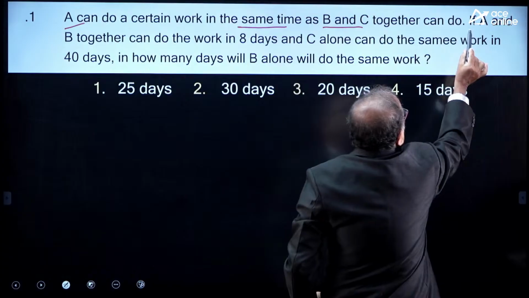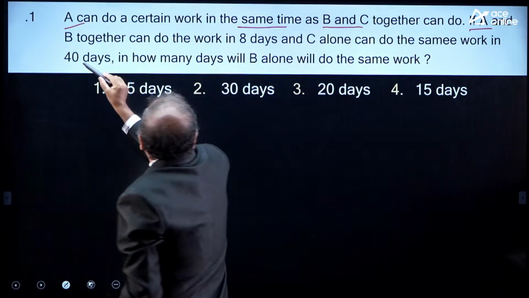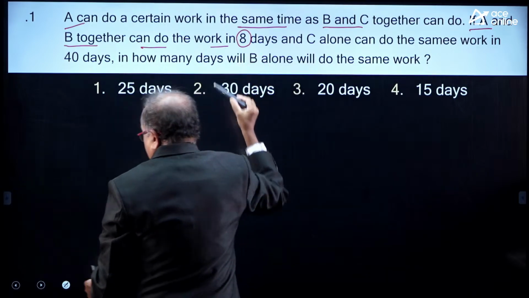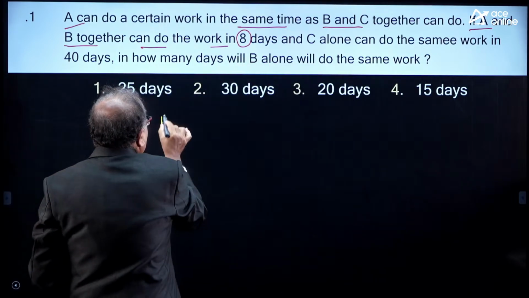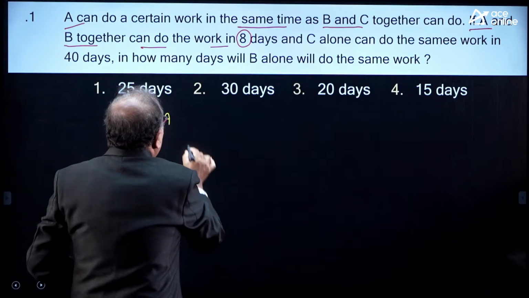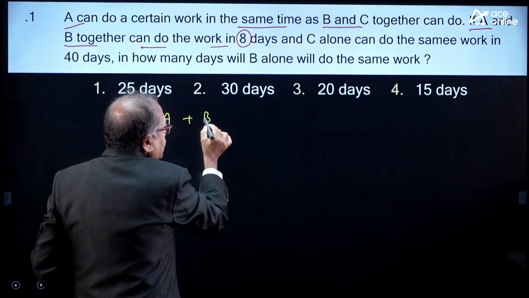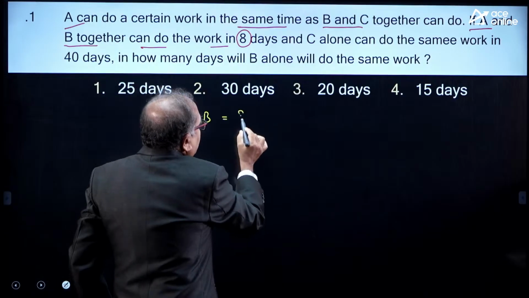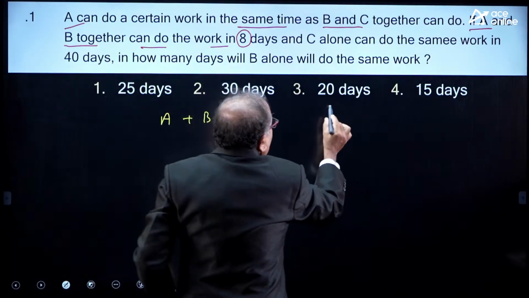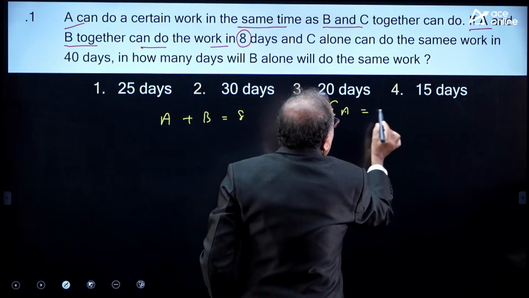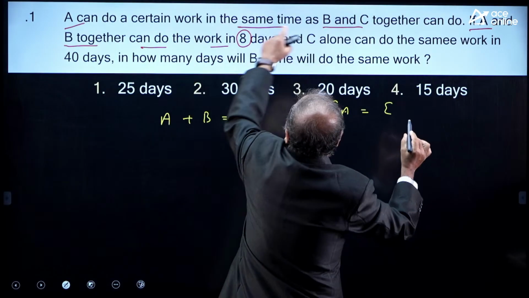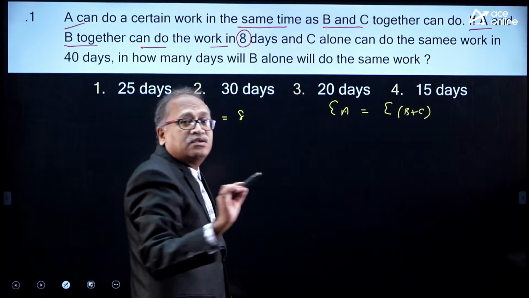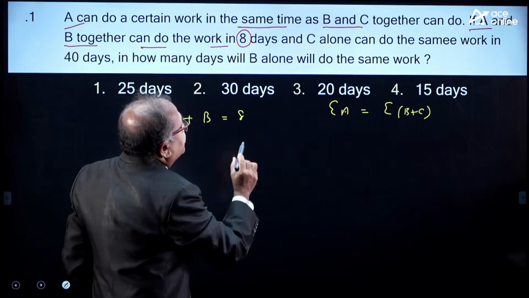Next, it says that A and B together can complete a piece of work in 8 days. I am just separating the information: A and B together can complete the work in 8 days. And here we have the efficiency, that is, the efficiency of A is equal to the efficiency of B plus C. This information is already there in the question, so you don't need to write it separately.